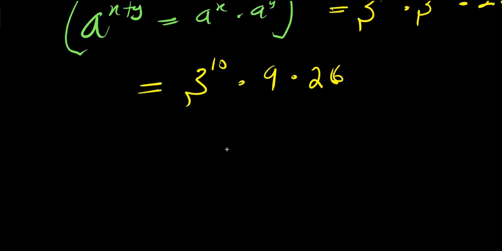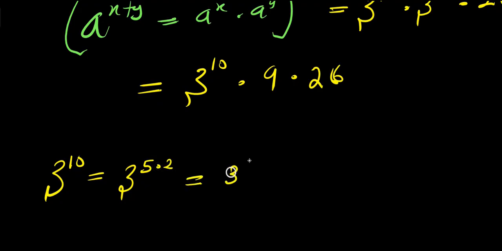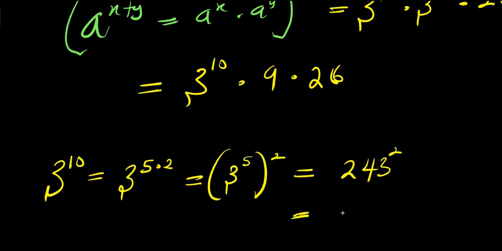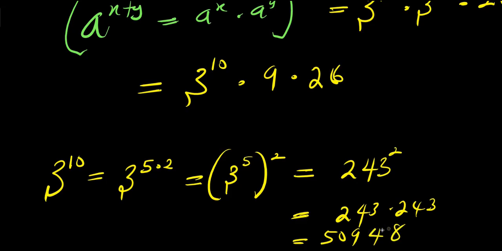So you need to evaluate the value of 3 power 10. And 3 power 10 is 3 power 5 times 2. That is 3 power 5, to the power of 2. 3 power 5 is 243, to the power of 2. This is 243 times 243. So you can multiply that out. That is 50948.